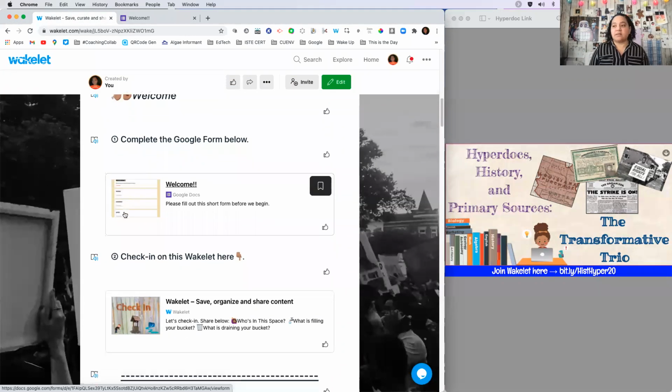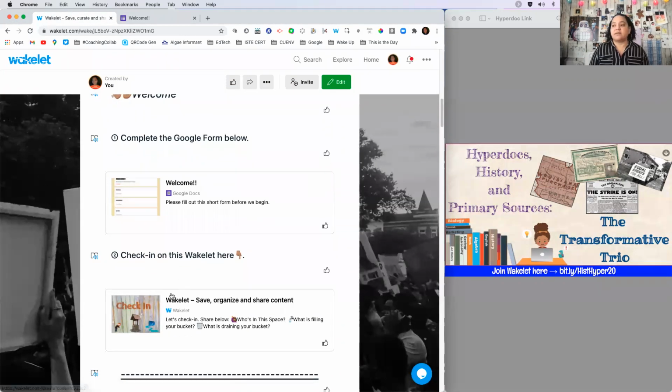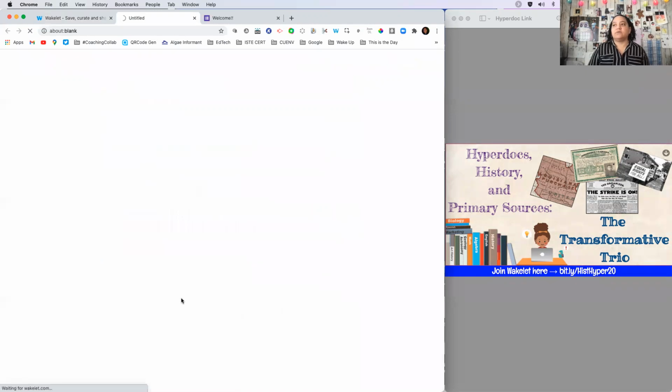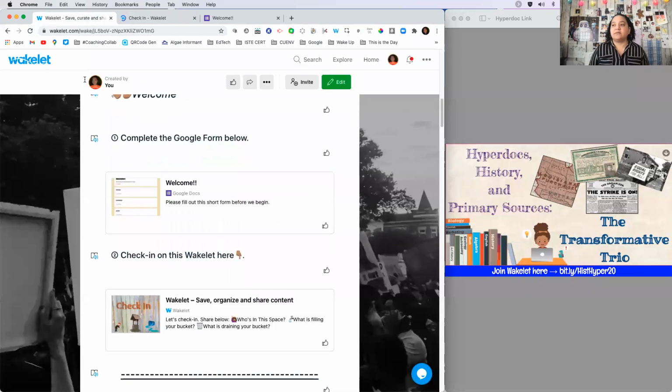And then the second part of the welcome is this check-in. Again, if you click on that, it will bring you to a different Wakelet. So again, there's a welcome form. If you go ahead and click on that form.